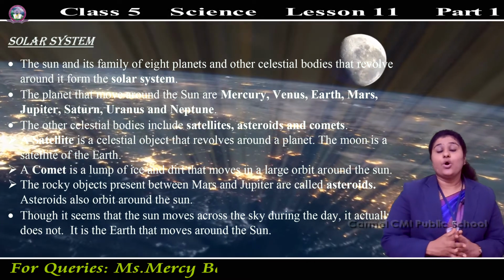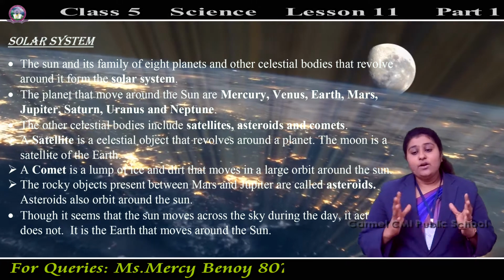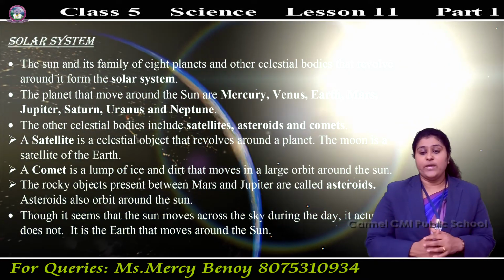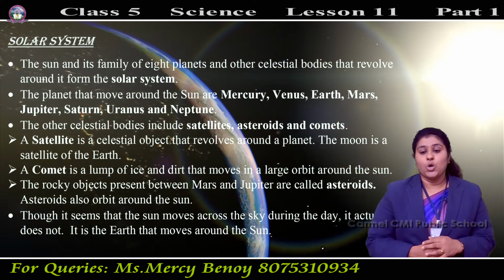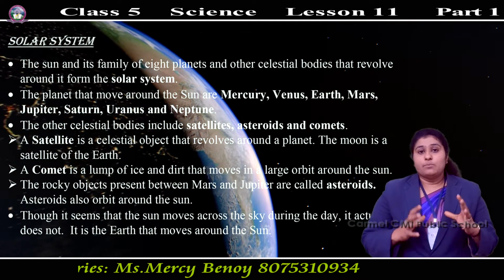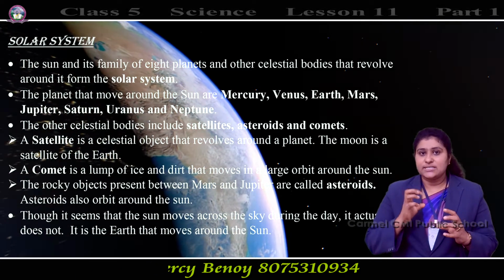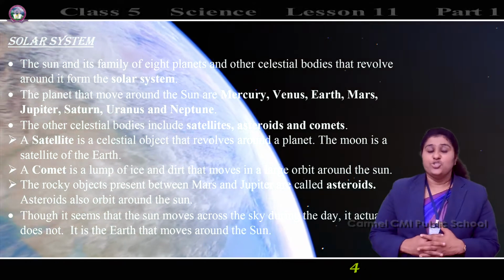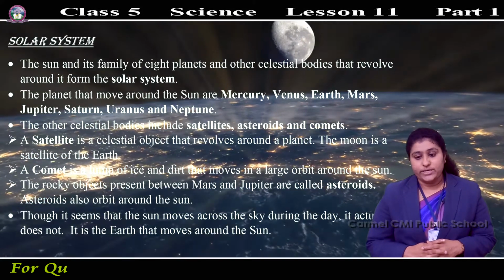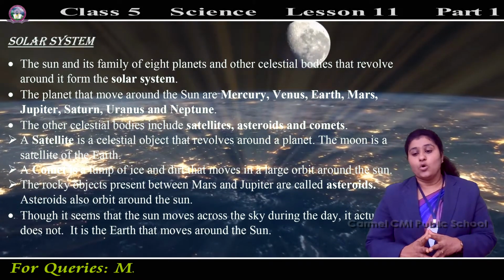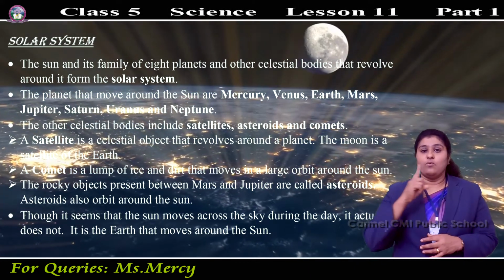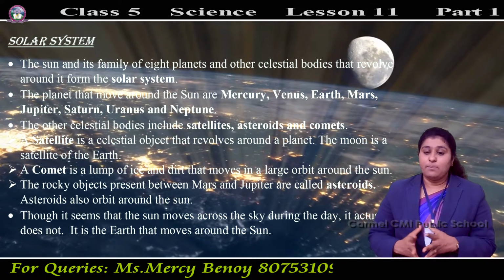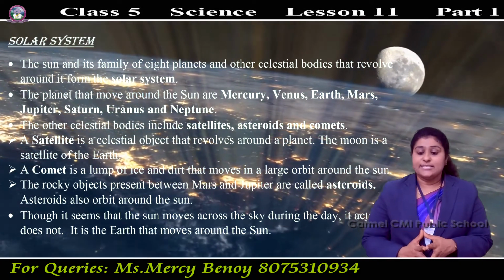Some rocky objects, some big rocks, present between Mars and Jupiter are called asteroids. Asteroids also orbit around the sun. So these are the different celestial bodies present in our solar system.